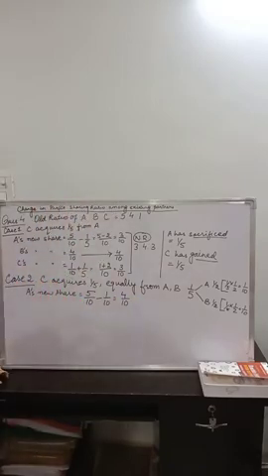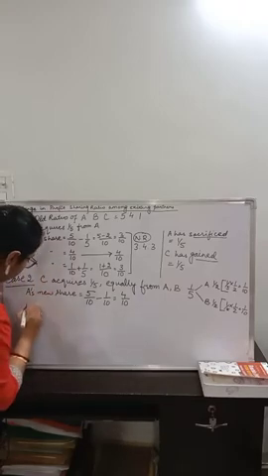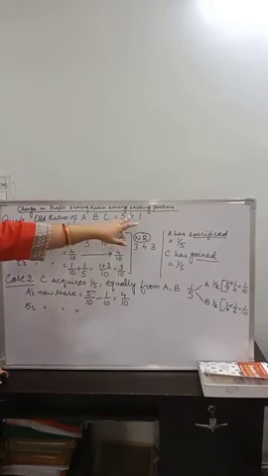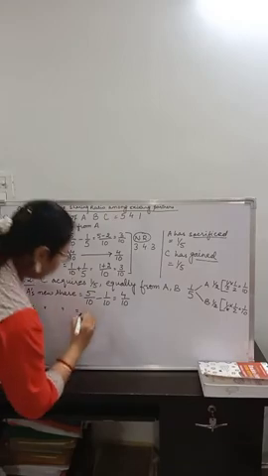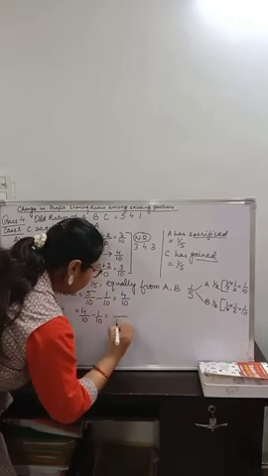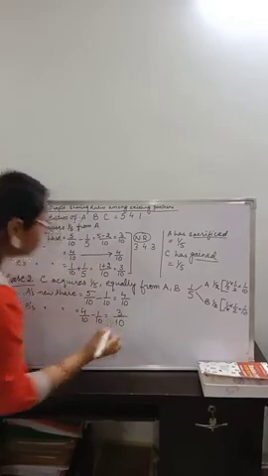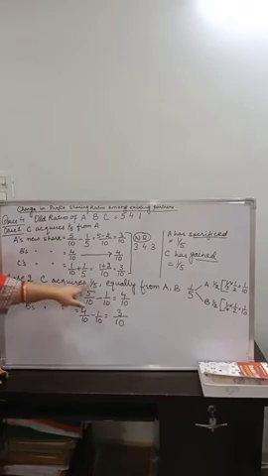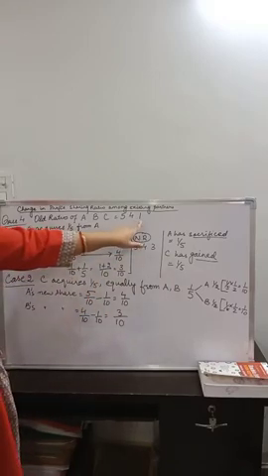As far as B is concerned, B has also given the same amount to C. So B's new share will be B's old share, which is 4 upon 10, minus 1 upon 10, that is 4 minus 1, 3. So this is A's new share, 4 by 10. This is B's new share, 3 by 10. Now what about C? C has taken something. C has acquired or received something, and that amount is 1 by 5. Now this shall be added to C's old ratio.